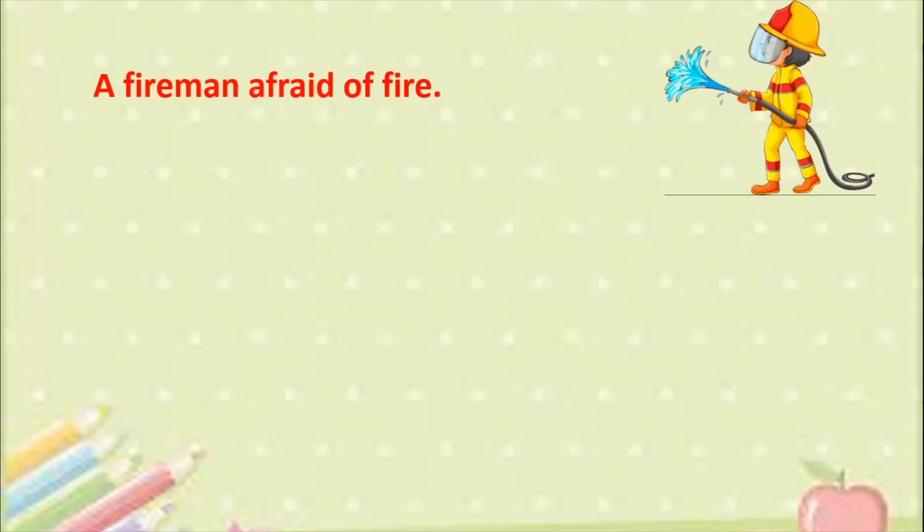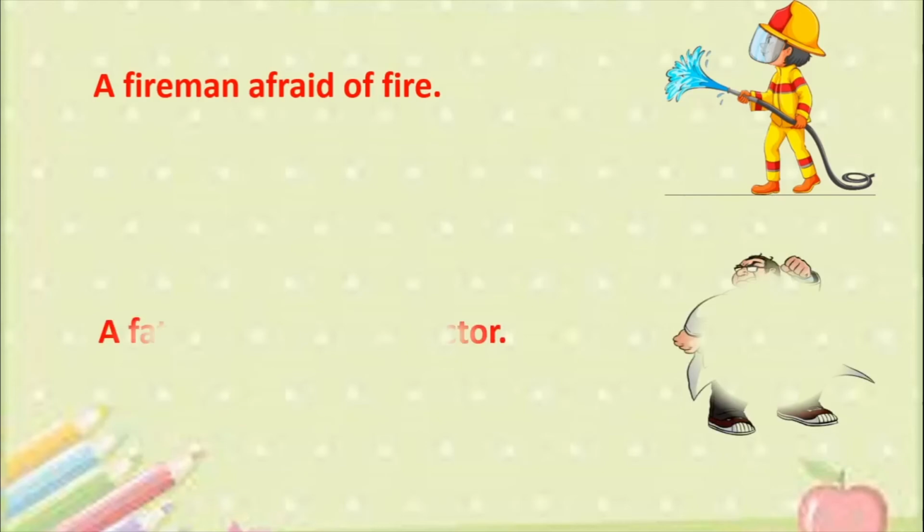Let us now go to some more examples. A fireman afraid of fire. See, irony. What is a fireman supposed to do? He is supposed to put out the fire. But here we have a fireman who is afraid of fire. So it's an example of irony.